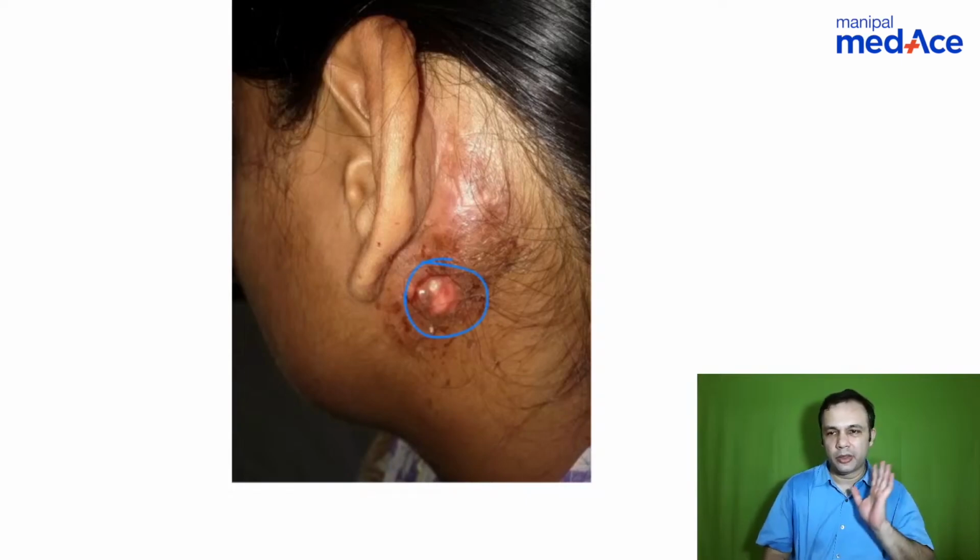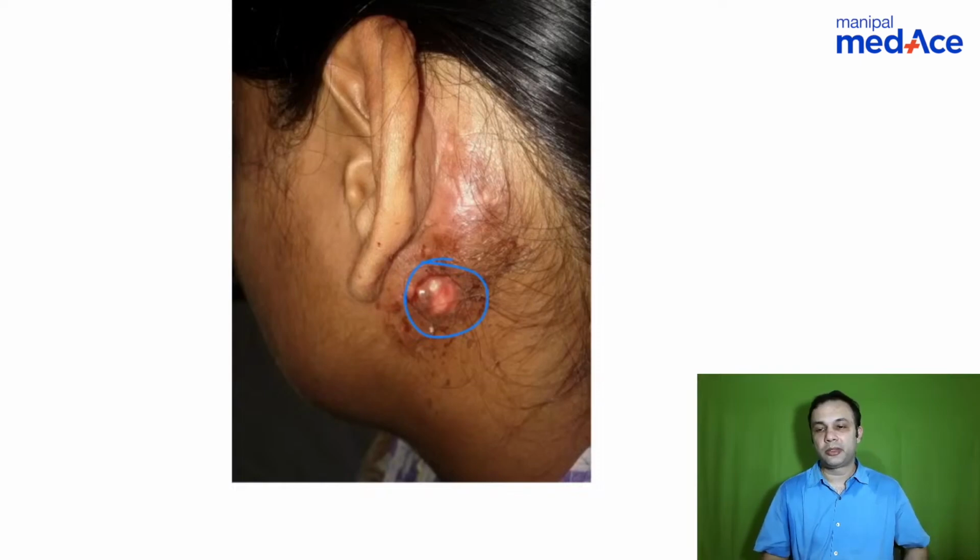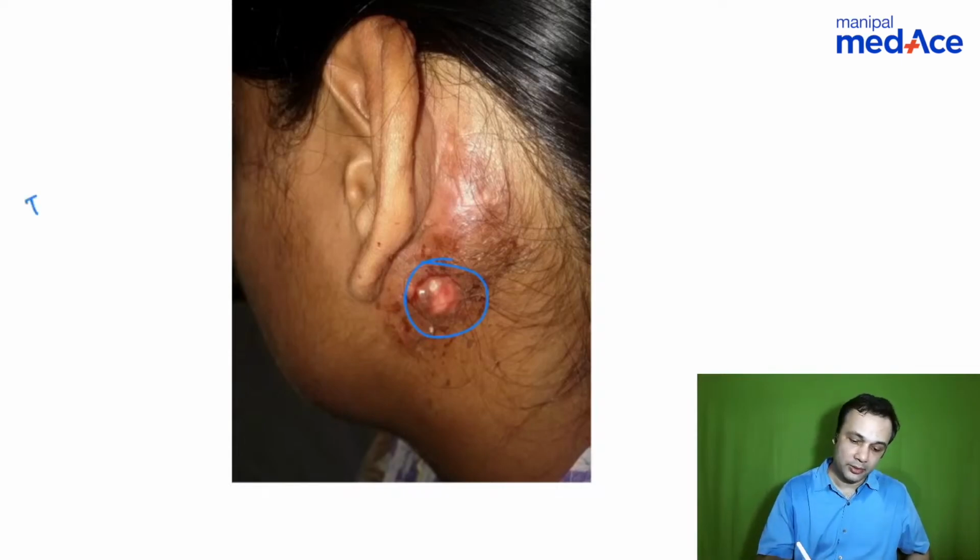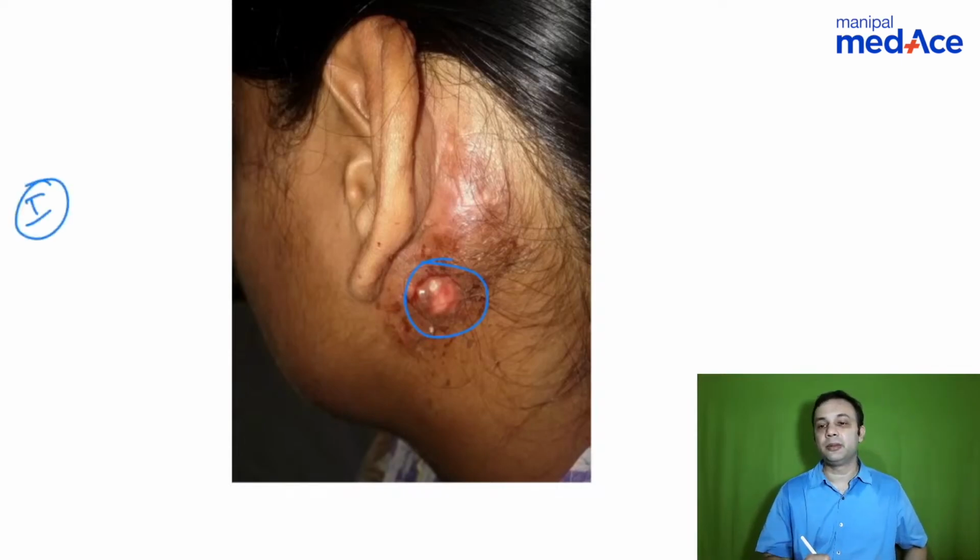It should have been very close to the mastoid tip or the sternocleidomastoid. This patient presents with persistent discharge from the post-aural area, very close to the sternocleidomastoid and the mastoid tip. And along with that, if you look at the external auditory canal, there is one more opening. This is the first branchial arch anomaly. This is not a Bezold's abscess.